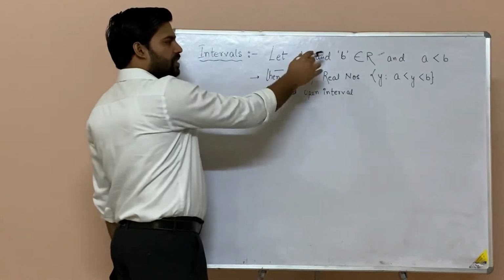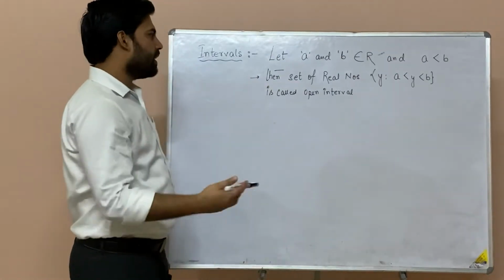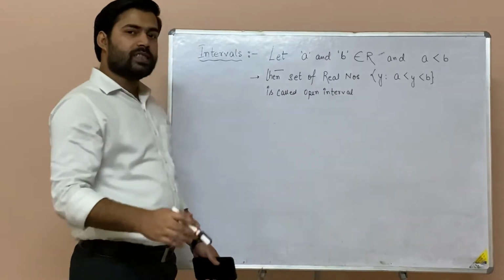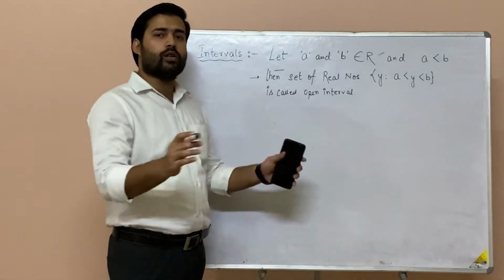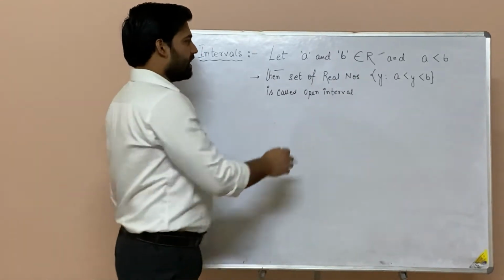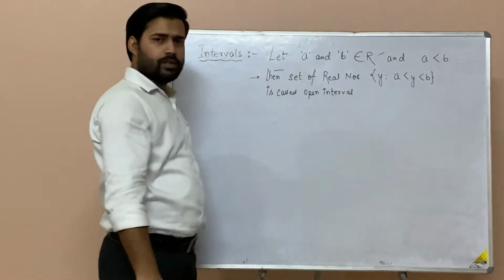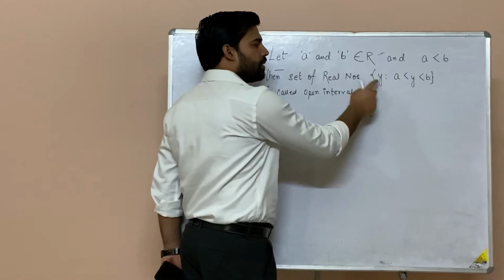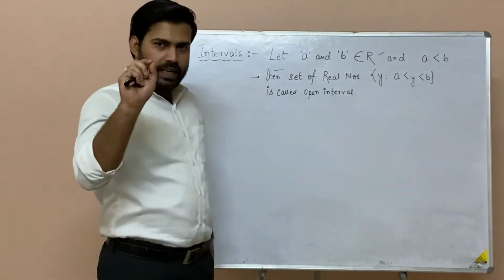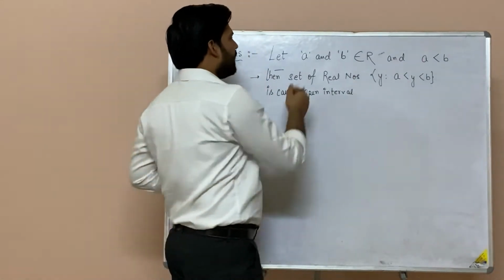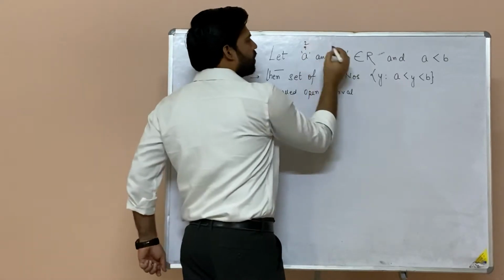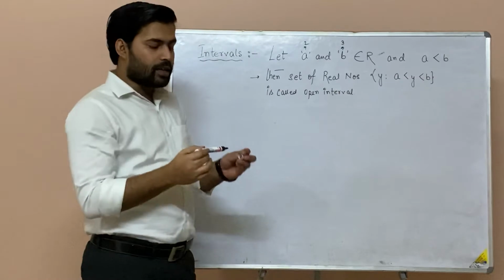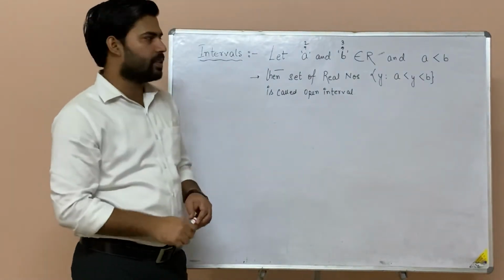Now if this scenario is there, then I can talk about the set of real numbers. When I am talking about a set, I am talking about a collection of numbers, wherein the numbers are represented by y. Now a is a specific number, say a is 2, and b is a specific number, say b is 3. Say 2 and 3 are two fixed numbers that I have taken.